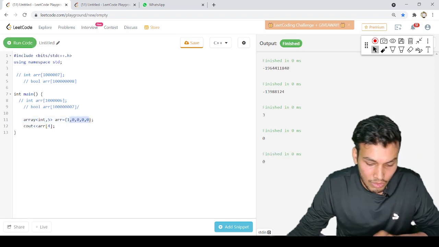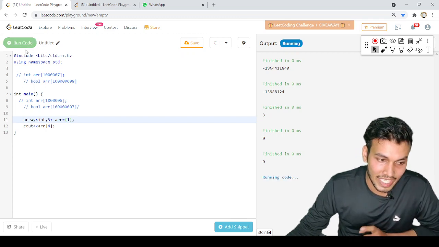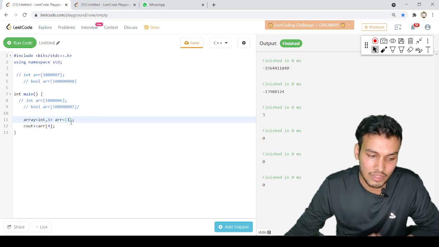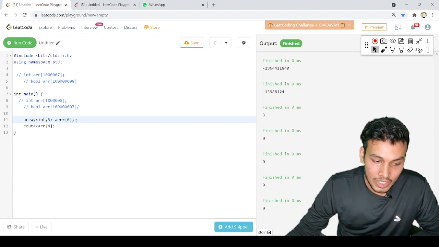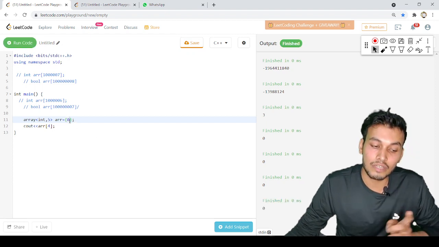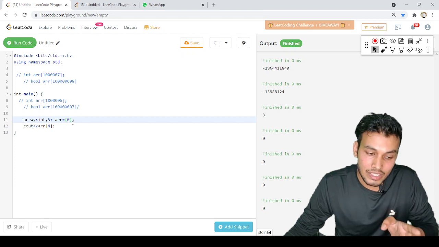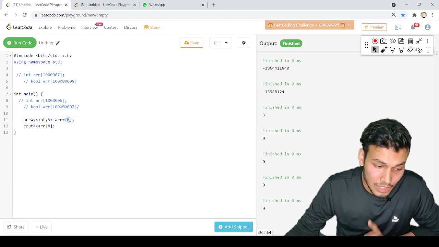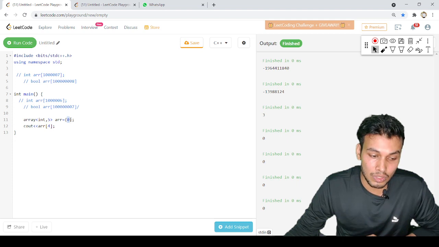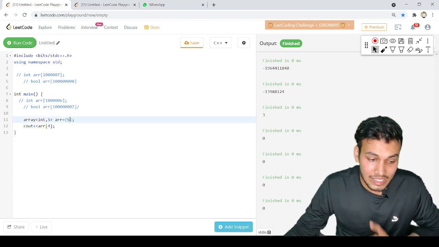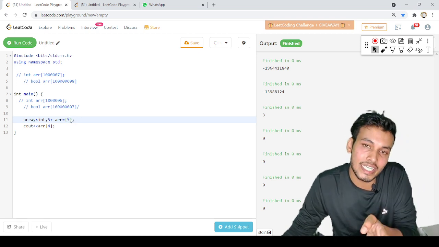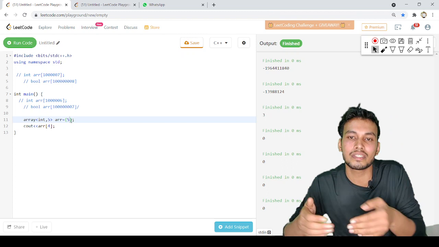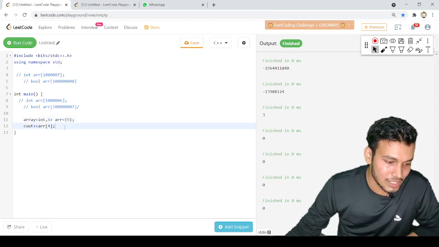Instead of all of this content, if I write only a 1, it will save 1 at the 0th index and 0 for the rest of the positions. If I write 0 this way, it means at the 0th index I'm saving 0, and for the rest of the indexes 0 is getting saved by default. This doesn't mean at all that I'm saving 0 at all the positions. Let's say if I write 5, this doesn't mean I'm saving 5 at all the indexes. It means I'm saving 5 at the 0th index, and for the rest of the indexes 0 is getting saved by default.